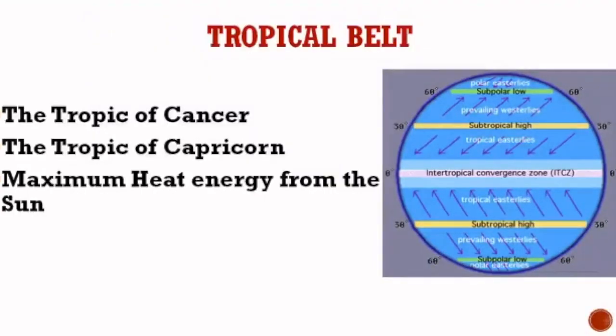Now let us see the tropical belt. This tropical belt is extending from Tropic of Cancer to Tropic of Capricorn. And you all know that at the equator the sun rays fall straight. So here the temperature is hot. Okay, you are having maximum heat here.